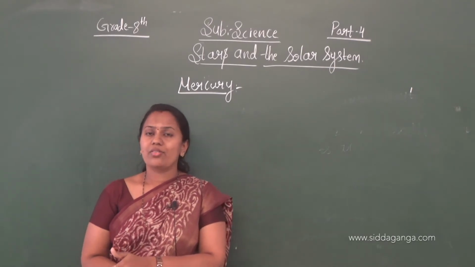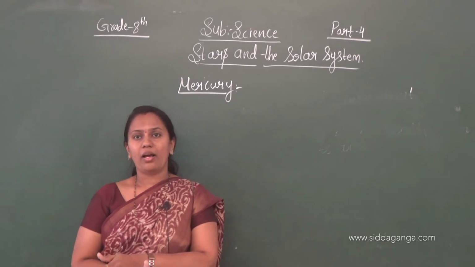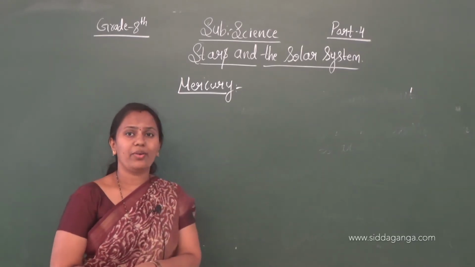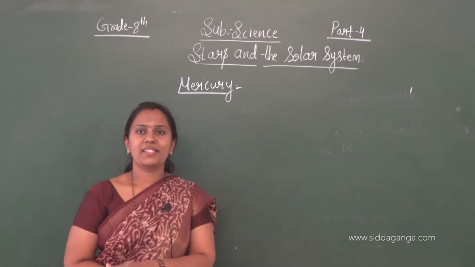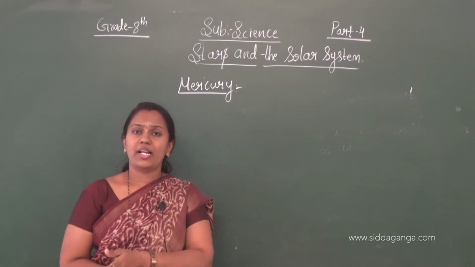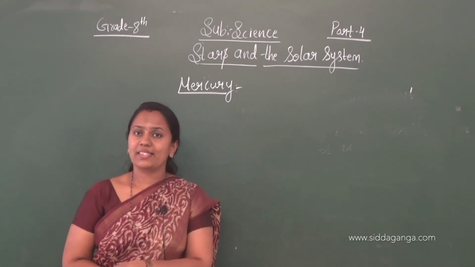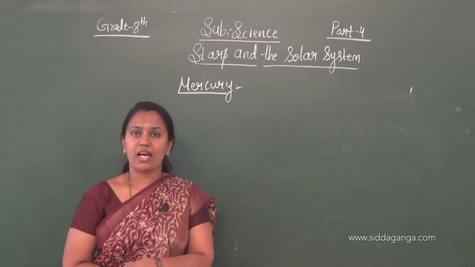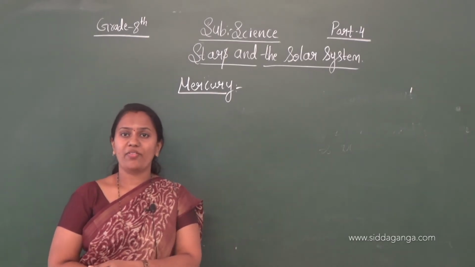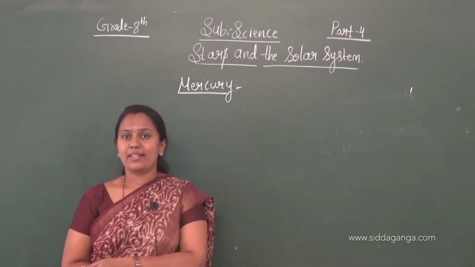It is also near to the Earth, so we can locate Mercury during sunrise and sunset. That's why we call it the morning star and evening star, because it is visible at sunrise in the morning and sunset in the evening.